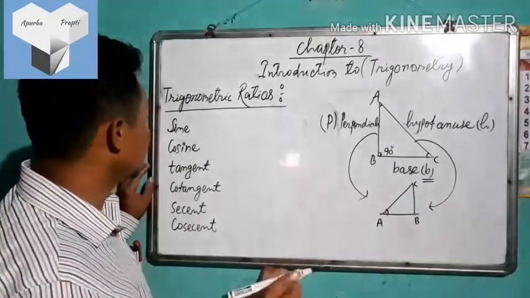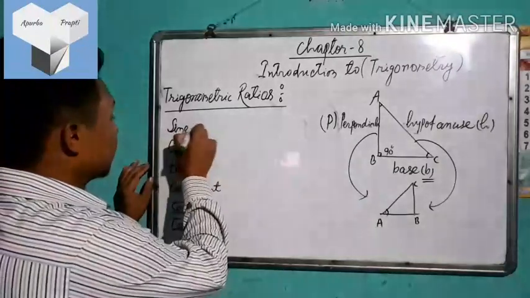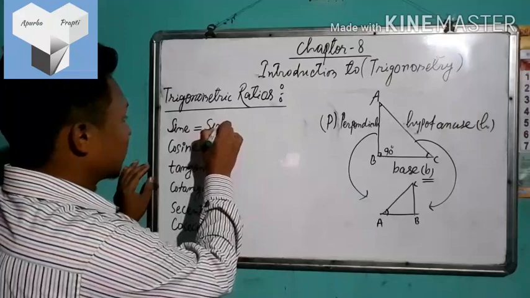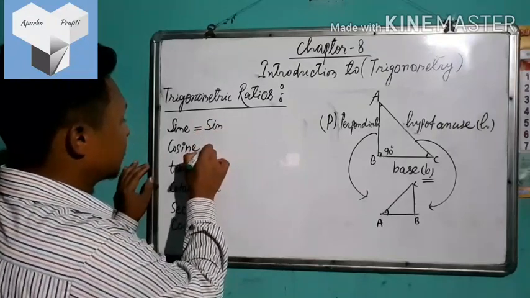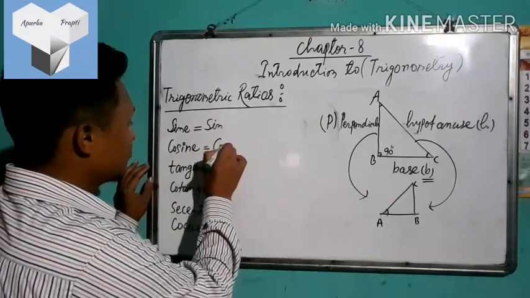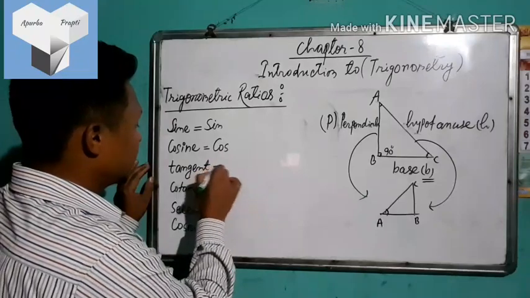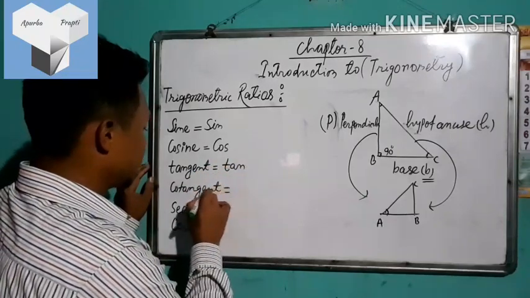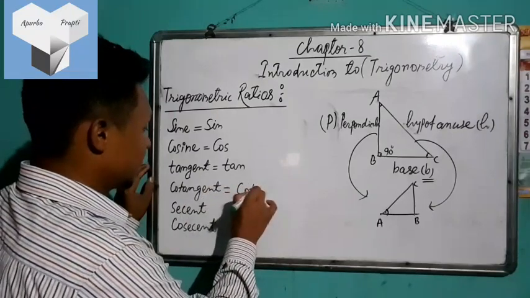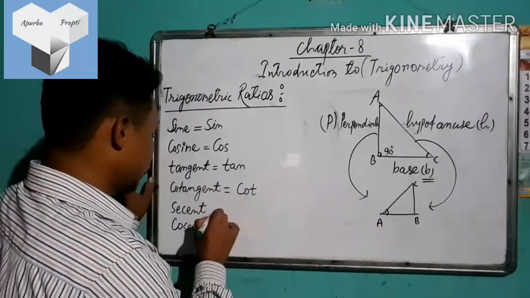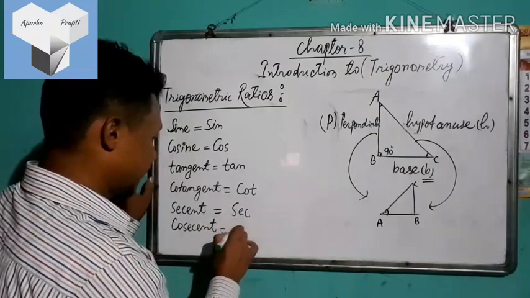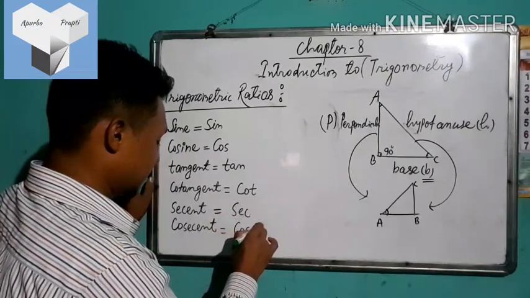One more thing I would like to clarify here. Sine is written in short as sin. Cosine is written in short as cos. Tangent is taken as tan, cotangent is taken as cot, secant is taken as sec, and cosecant is taken as cosec.